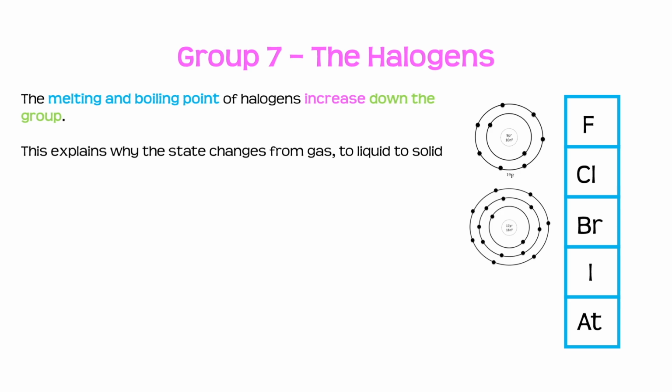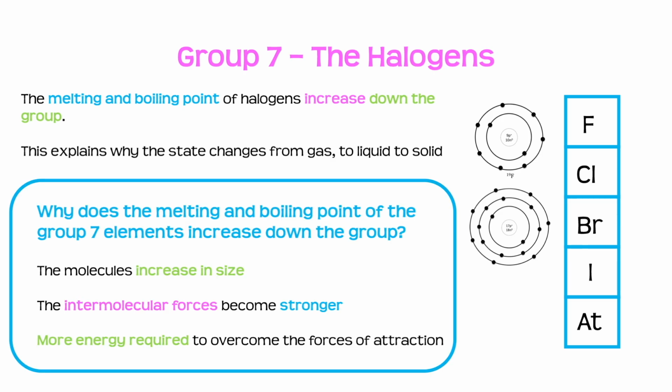Now this explains why the state changes from a gas to a liquid to a solid as we go down this group. But why does the melting and boiling point increase? We need to know these 3 points. The molecules increase in size, so the intermolecular forces become stronger, and therefore more energy is required to overcome the forces of attraction. And that is why the melting and boiling point increases.